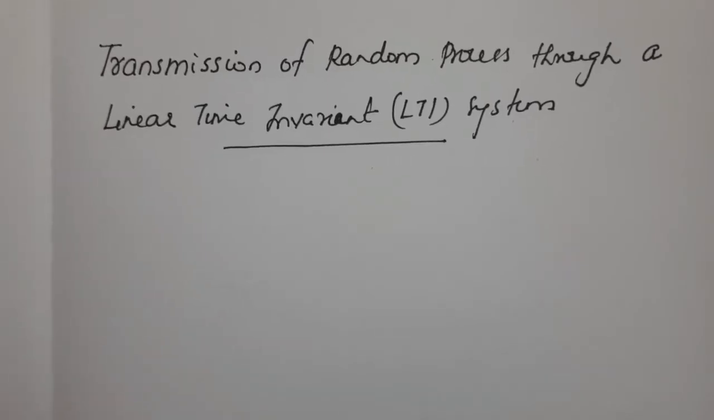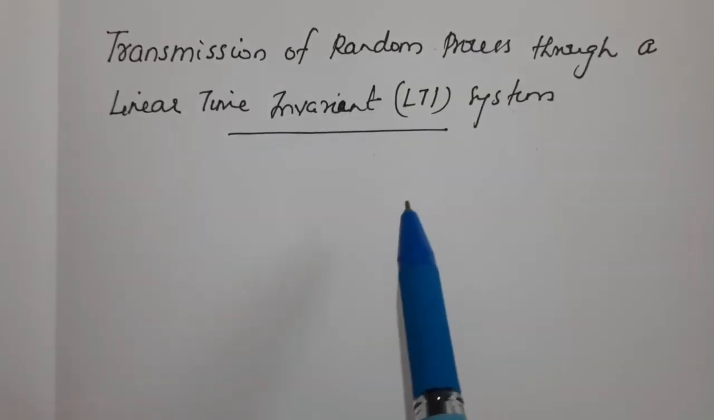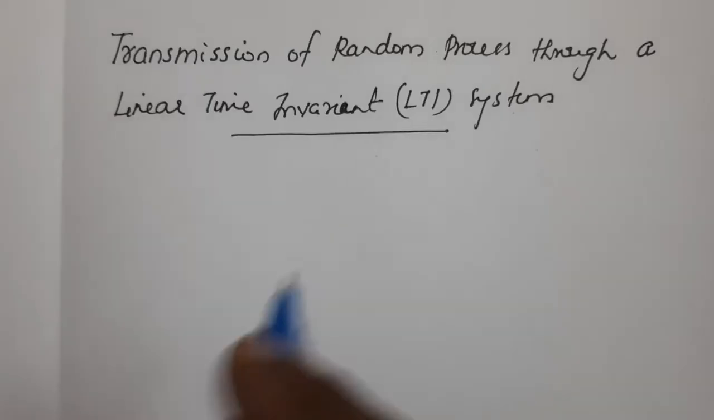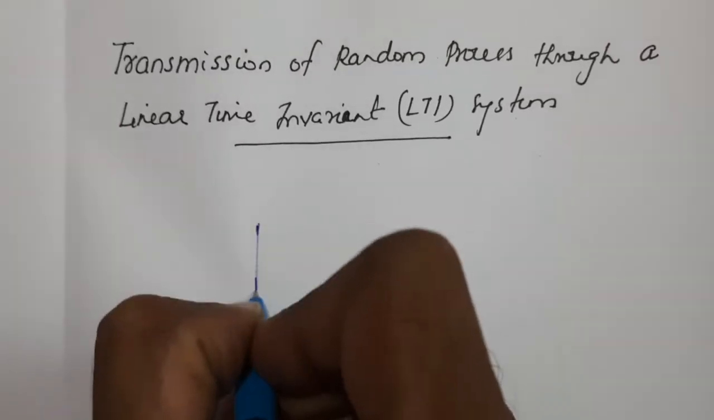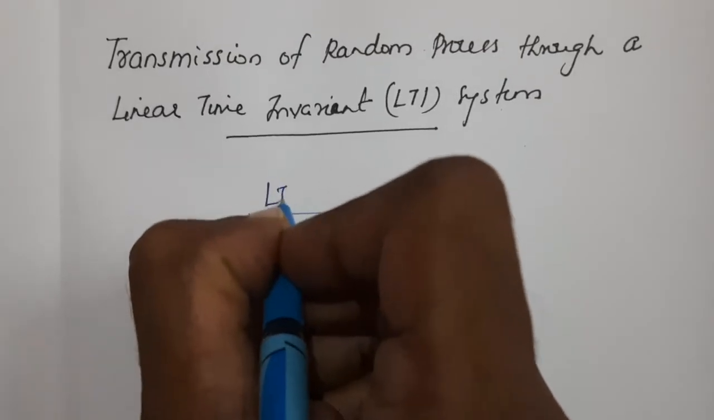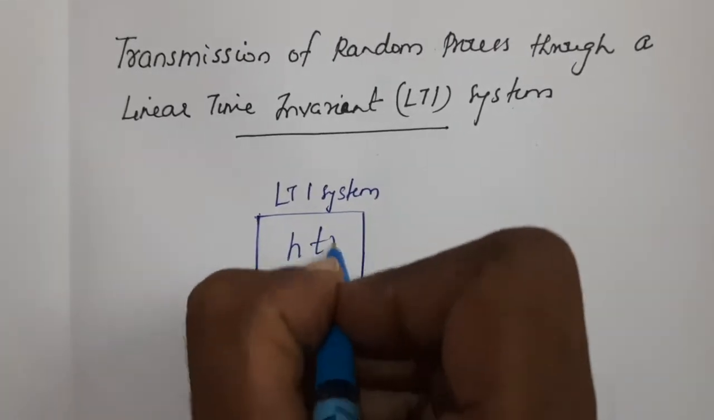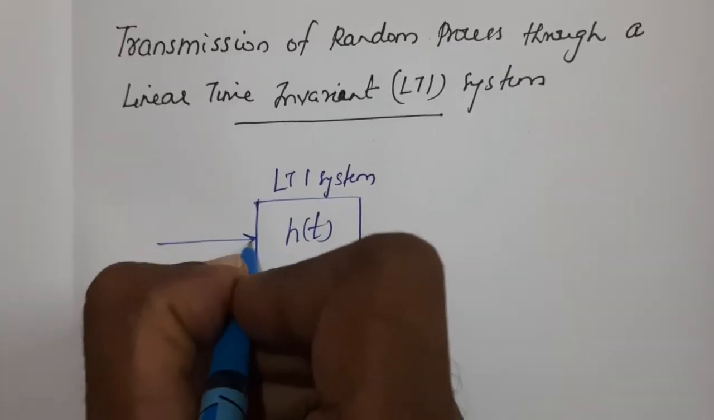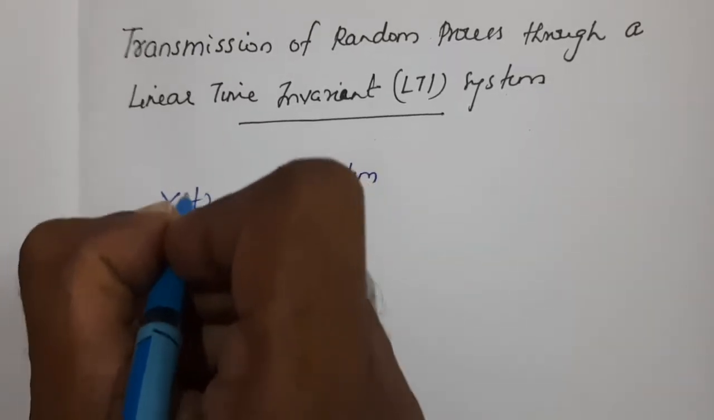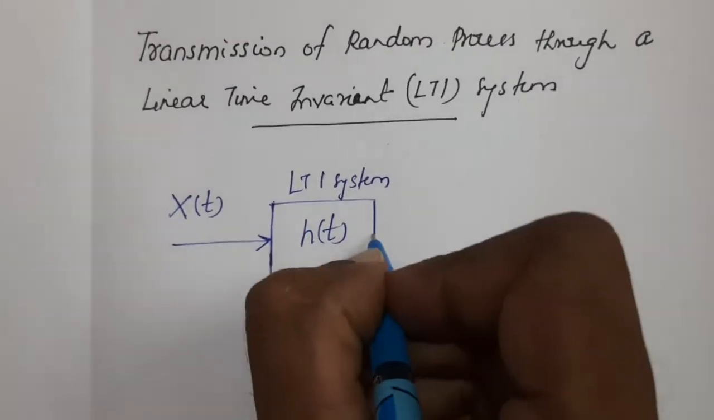Hello everyone. Today we will discuss transmission of a random process through a linear time invariant system. Consider an LTI system with impulse response h(t). So this is an LTI system with impulse response h(t). Let x(t) be the random process given as input to this LTI system.